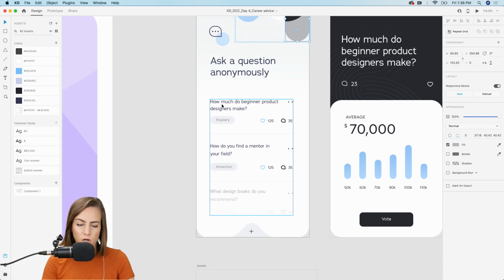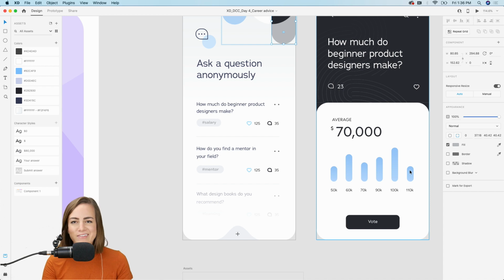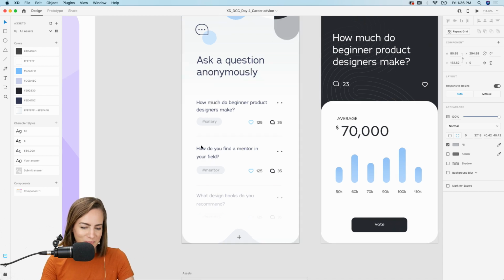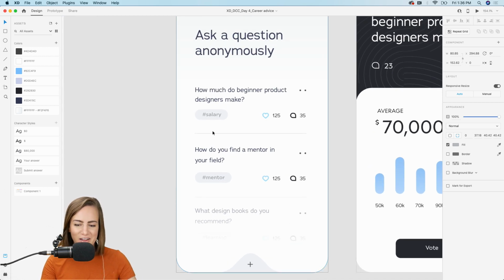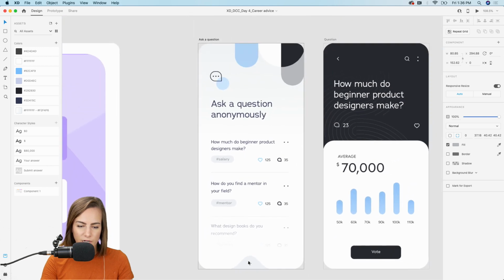We're going to start with, how much do beginner product designers make? And just ignore my numbers because this is not real data. I was just filling it in with some fake numbers, so don't be alarmed if it's not anything near what you make. And then we have some tags: hashtag salary, hashtag mentor, and a way to actually add a new question down here.